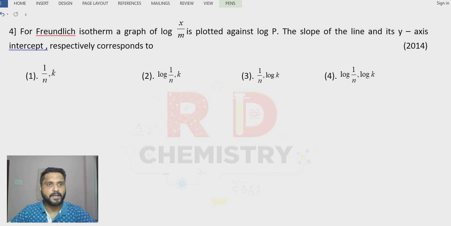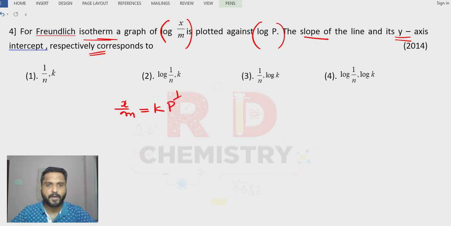Question number 4. In the Freundlich isotherm graph, log x by m is plotted against log p. The slope and its y-axis intercept respectively correspond to. According to Freundlich adsorption isotherm, we have x by m is equal to constant k into p to the power 1 by n.